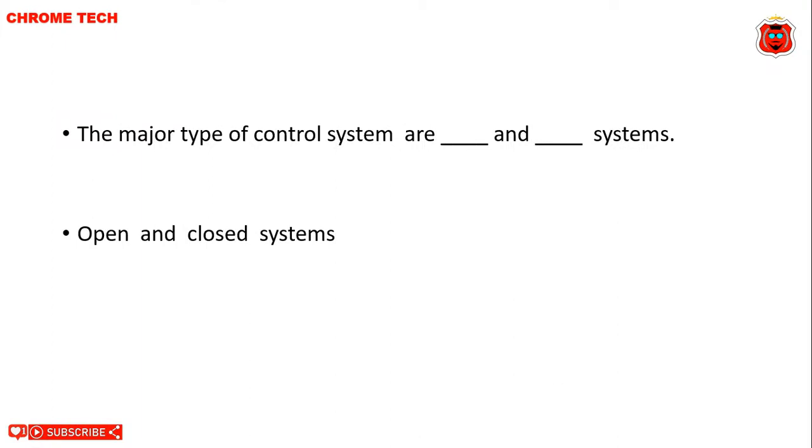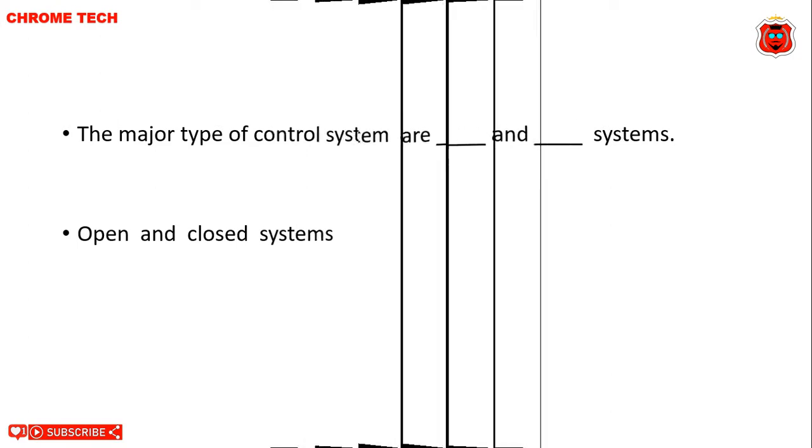The major types of control system are dash and dash. Open and closed system. The major types of control system, open and closed system, is the correct answer.